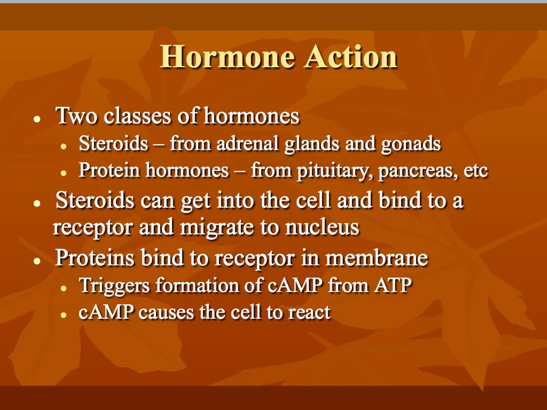Proteins bind to a receptor in the membrane and it triggers a secondary reaction. It can trigger the formation of what we call cyclic AMP from ATP, and then cyclic AMP causes the cell to react in some way.